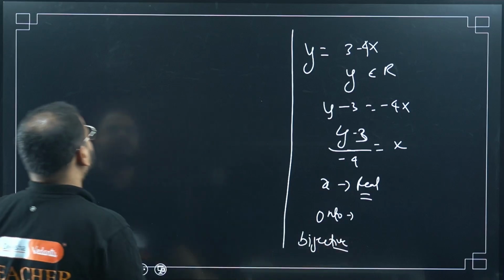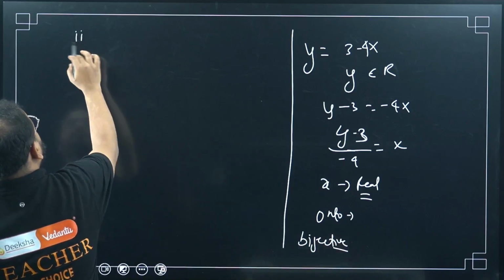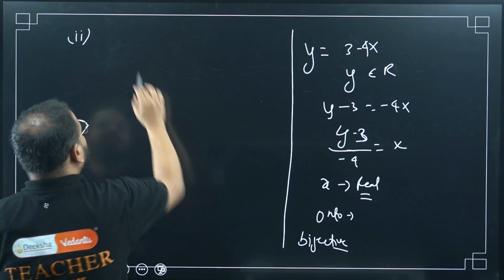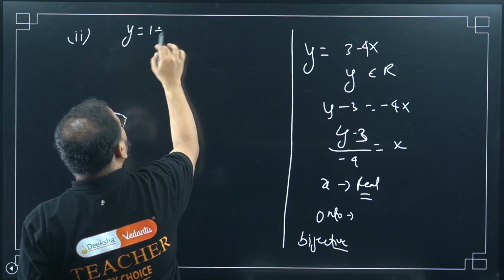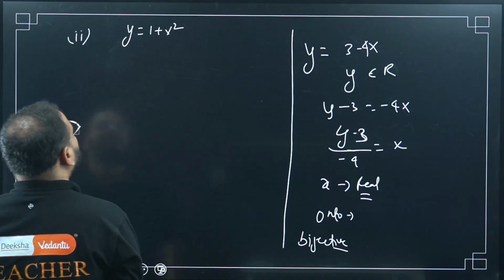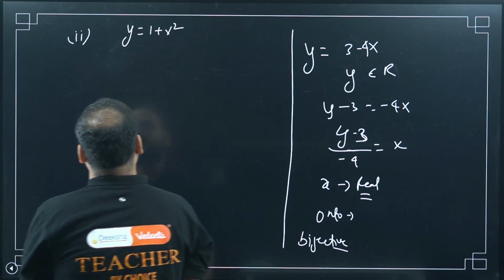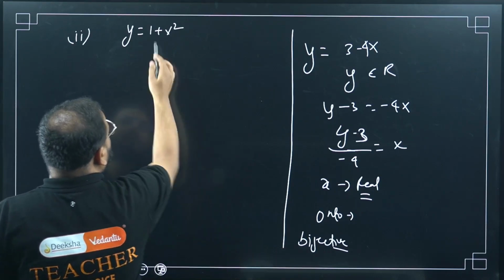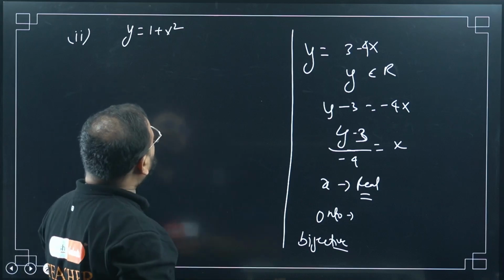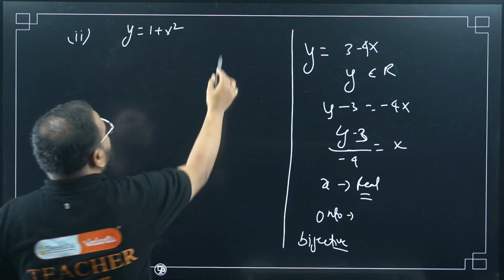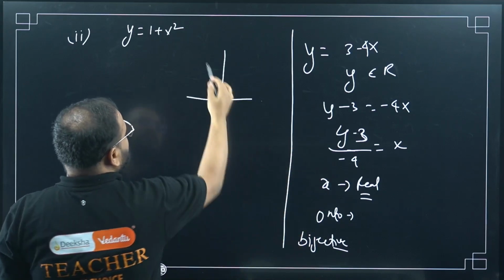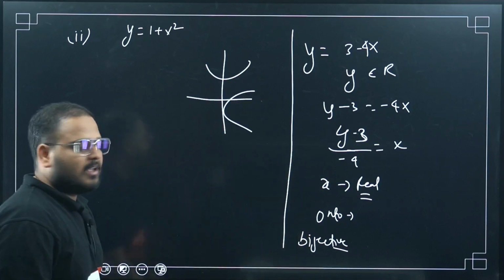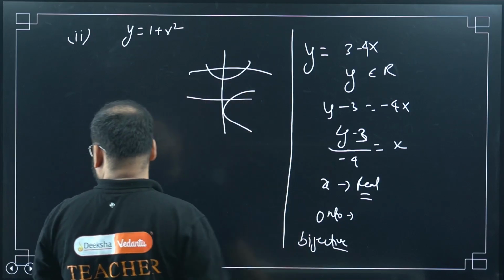Okay. Question number 2, part 2. Part 2 is 1 plus x square, y equals 1 plus x square. So what can we see here? What is this going to look like? It's a quadratic function, right? If you draw the graph, it will be either this kind or this kind. If you take this, okay.